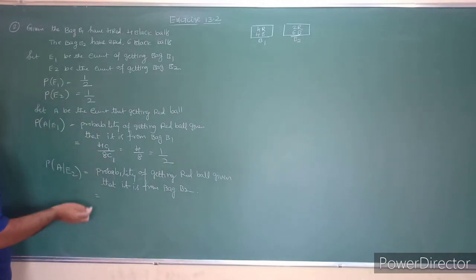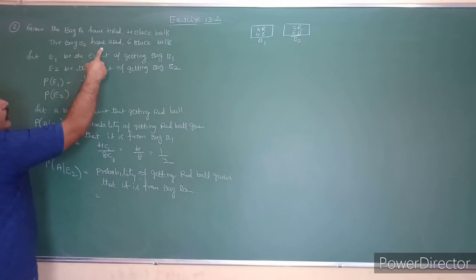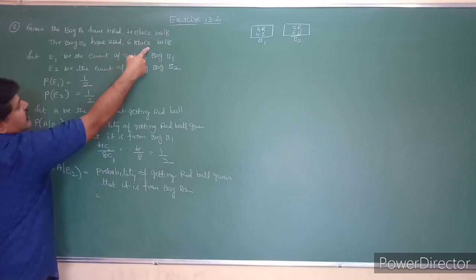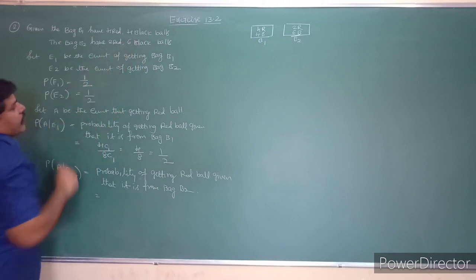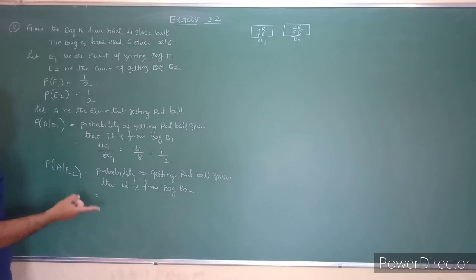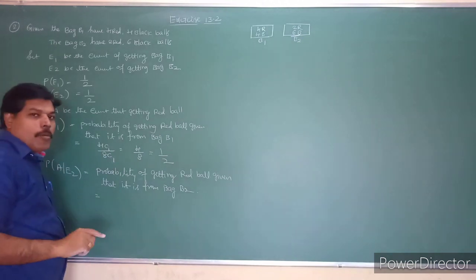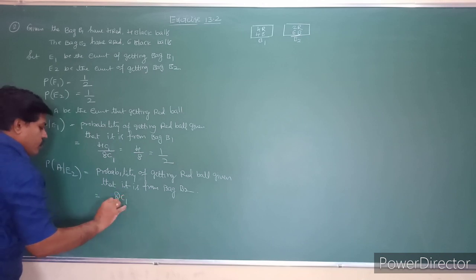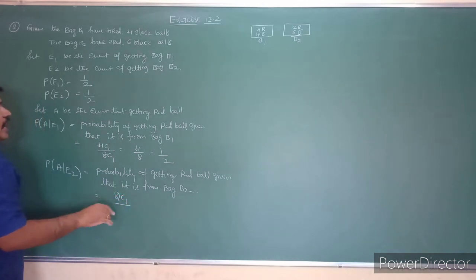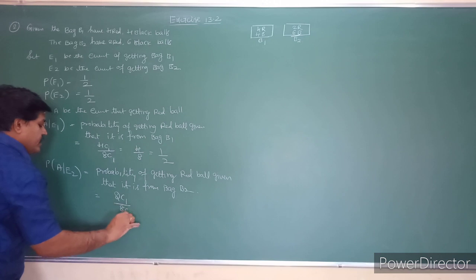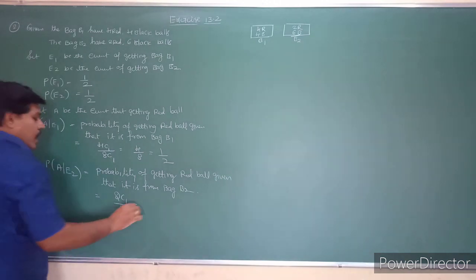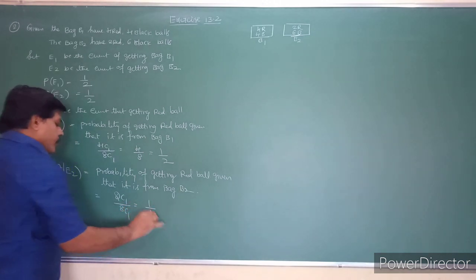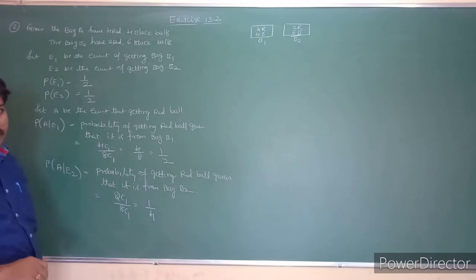So in the second bag you have 2 red and 6 black balls. So what is the probability of getting a red ball? That is nothing but 2 red balls are there, so 2C1 by total number of balls, which is 8C1. So it will become 1 by 4. Do you understand, students?